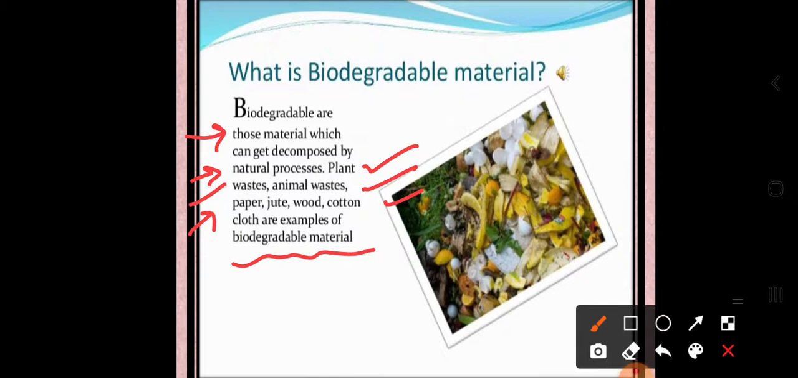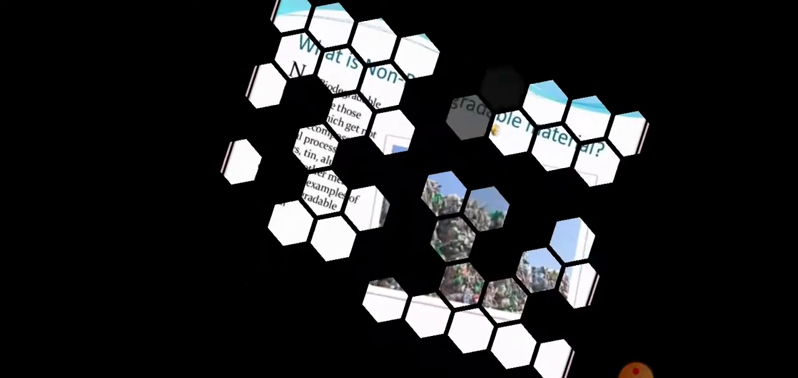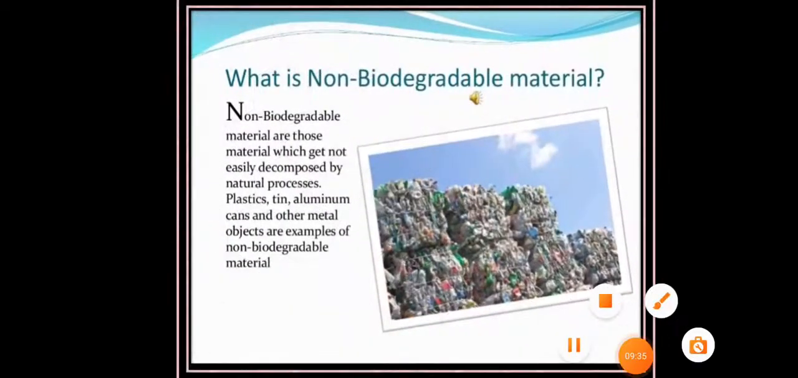So what examples can you give of biodegradable substances? Plant waste, animal waste, paper, jute, wood, cotton clothes, as well as vegetable waste. These are the examples of biodegradable material. Now let's look at the thing which is non-biodegradable.